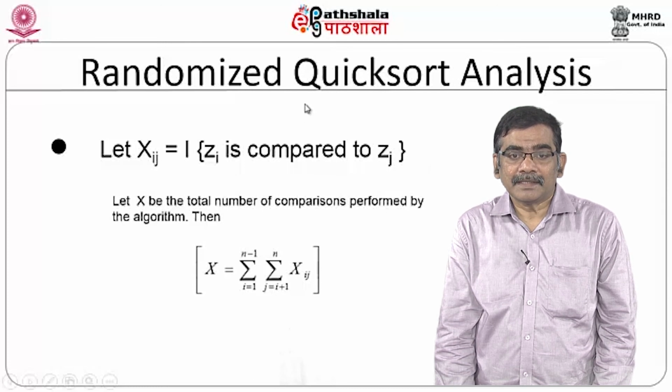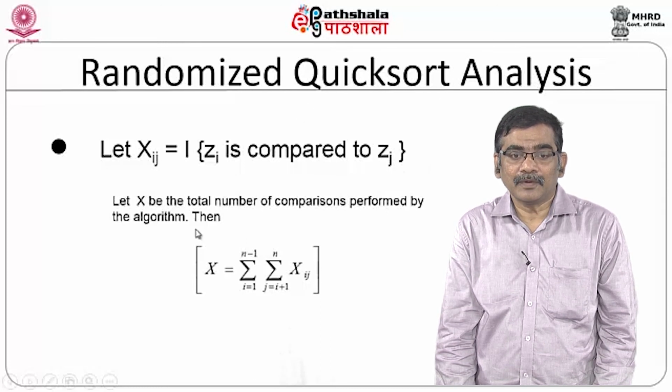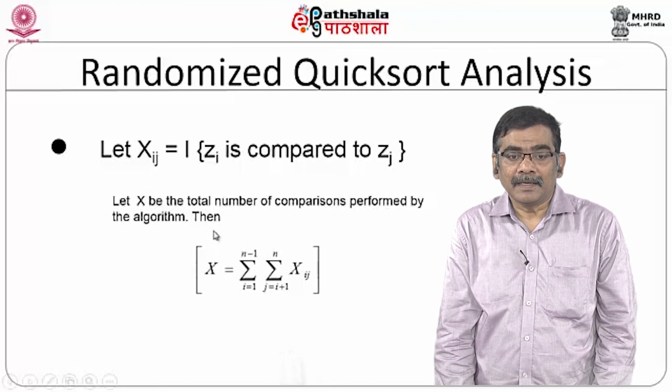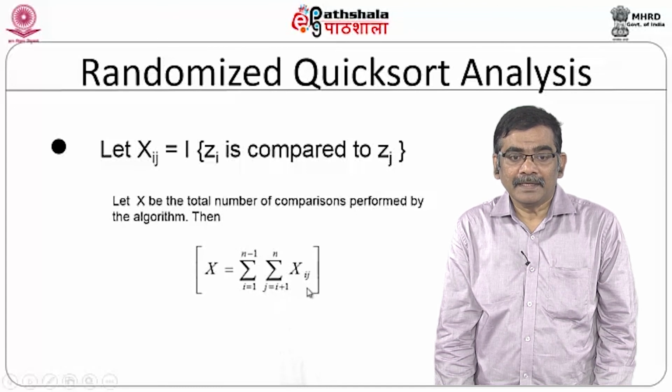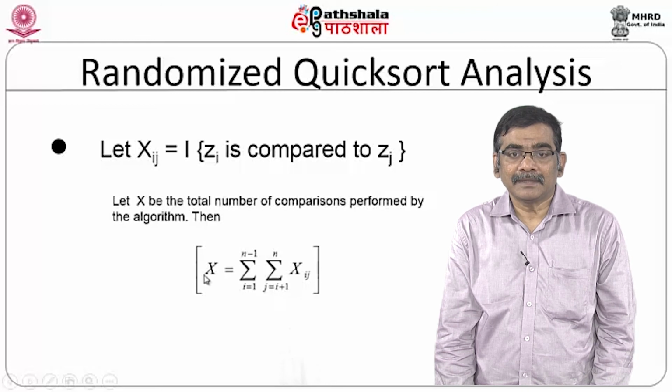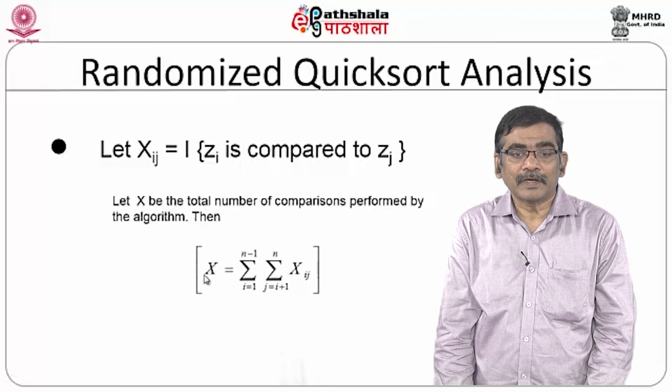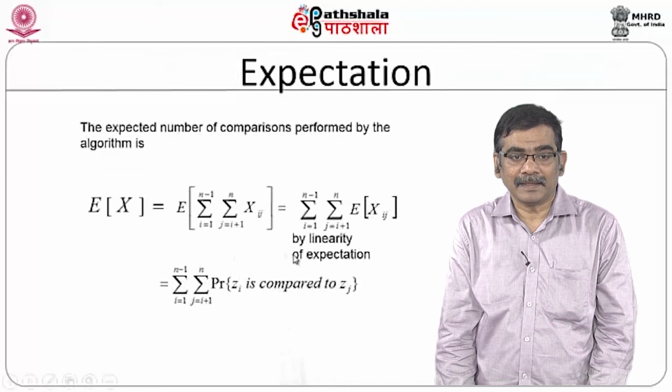What this analysis says is that we have to find the total number of comparisons performed by the algorithm. If you add all the Xij for these i and j, you find X, and then you can find the expectation of this, which is going to be the final result.